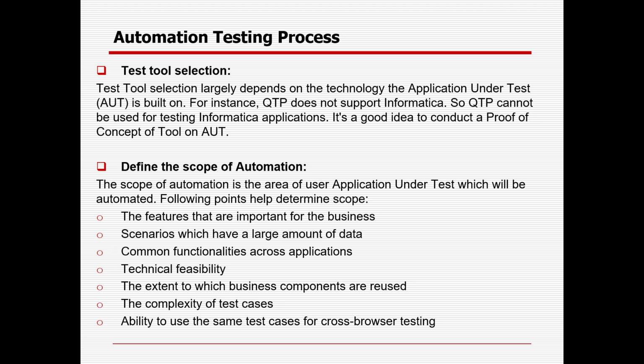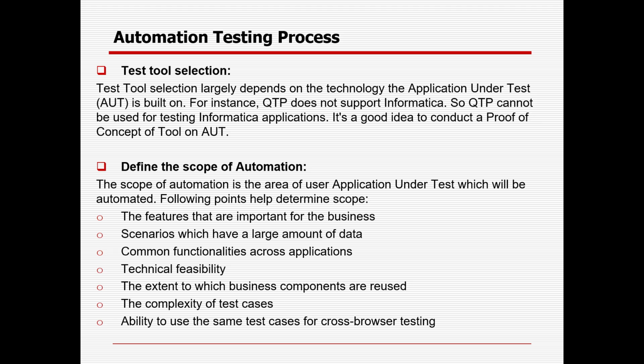A couple of points you need to remember will help you define the scope of automation. First, the features that are important for the business. Instead of considering everything, you need to concentrate on the features which are very critical to the business, or where you can encounter the maximum defects, or which are very important for day-to-day operations. Then scenarios which have a large amount of data, like when you want to create a large amount of data daily, 100 or 200 records. These are the areas you can define in the scope of automation.